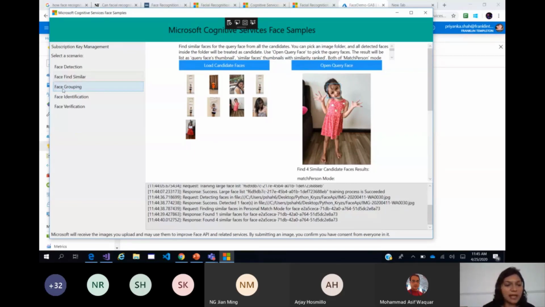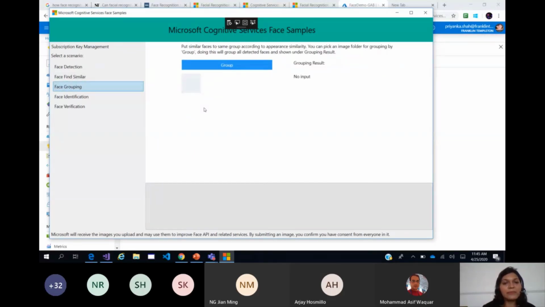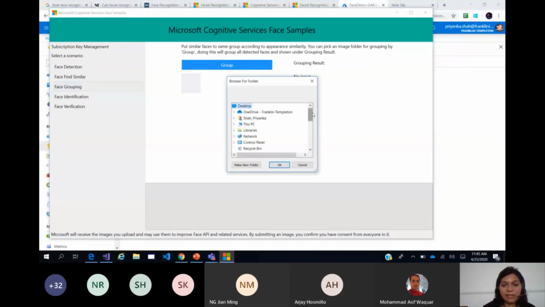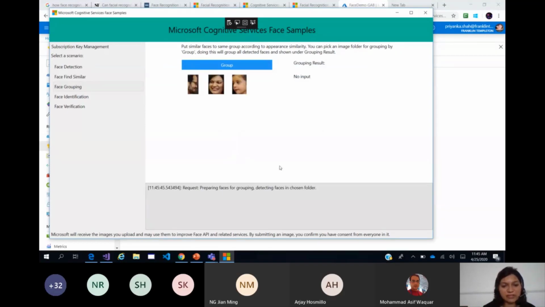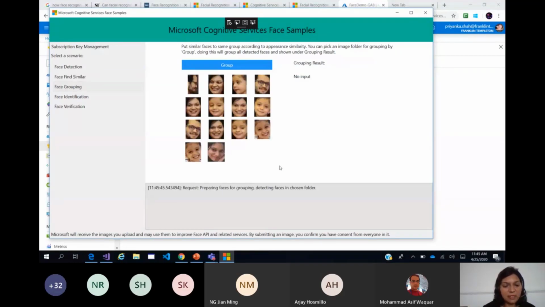Let us move on. Let us try to do face grouping. Face grouping is where you specify, and it will now actually take in group pictures also, not only individual profiles. It is going to take group pictures and give us interesting insights. So okay, this is my folder as usual. I have a few pictures there. It is preparing faces now.